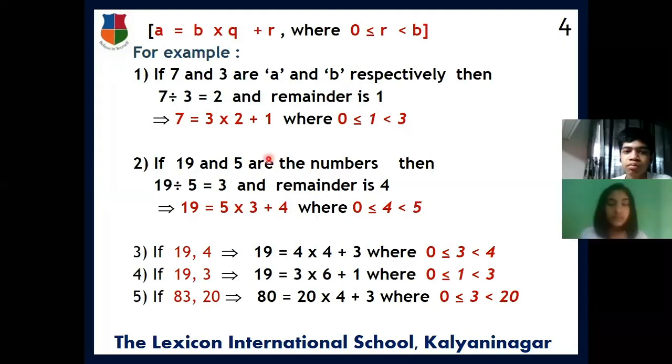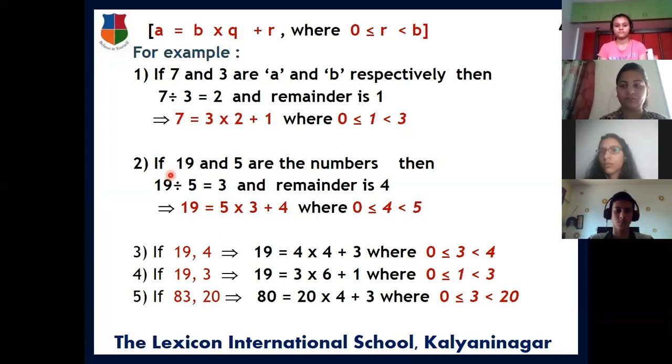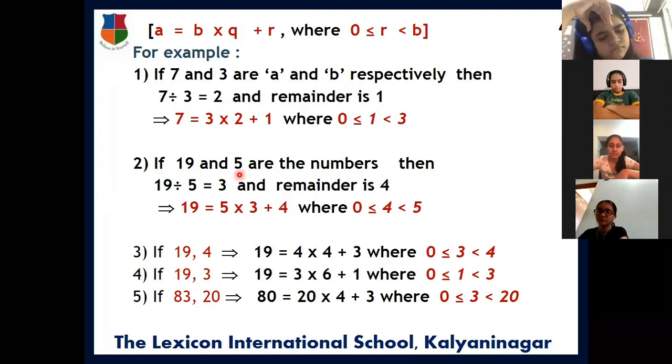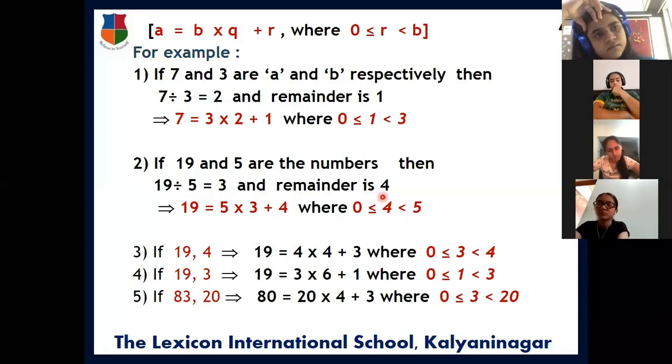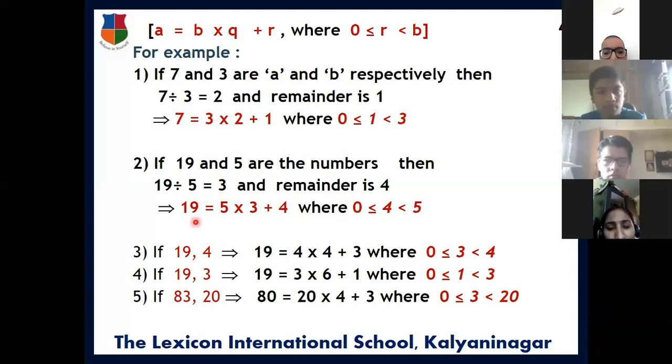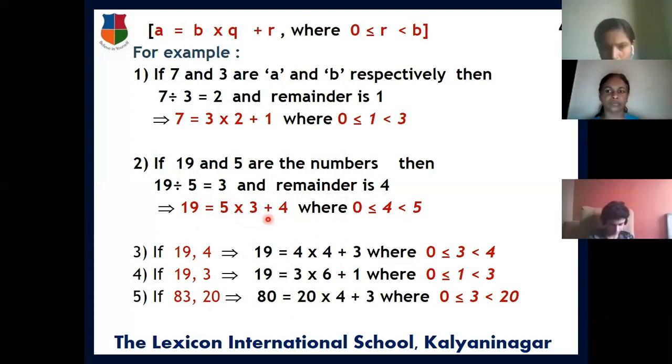Now let us see 19 and 5. Let us consider A is equal to 19 and B is equal to 5. That means our dividend is 19 and the divisor is 5. If 19 is divided by 5, what will be the quotient? 3. 3 5s are 15 and the remainder is 4. Now we are going to rewrite this in the form of the lemma. It's 19 is equal to 5 into 3 plus 4, the remainder. Keep in mind again, A is equal to B into Q plus R.